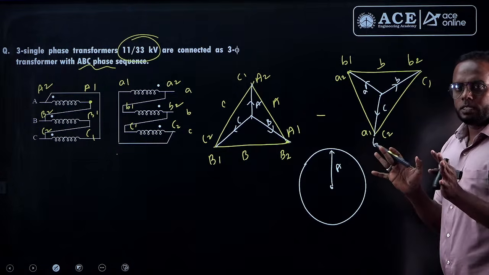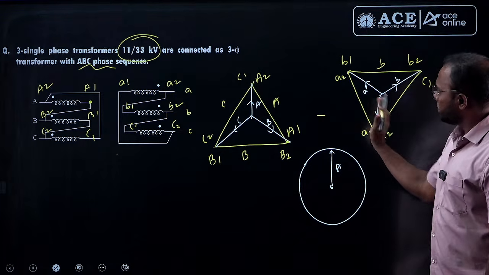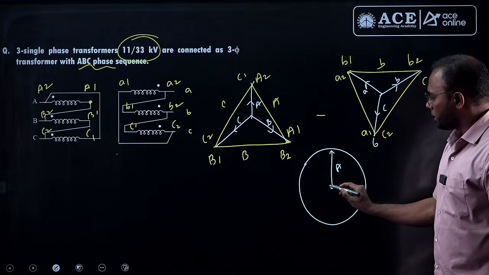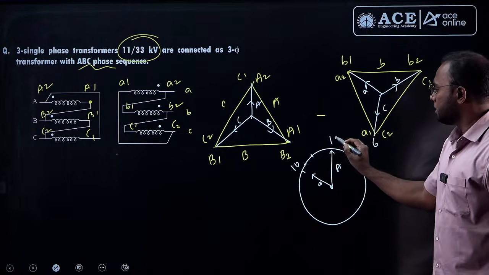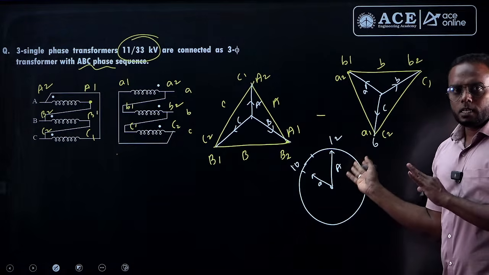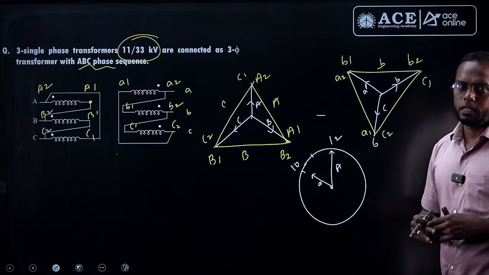So between every two phases, 120 degrees means 4 digits. Then if you take from here, 4 digits from 6 means 10 we get. This is pointing towards 10, and here 11, here 12. Now secondary phase A leads the primary phase A. Okay, we can call it a 40-degree leading connection.